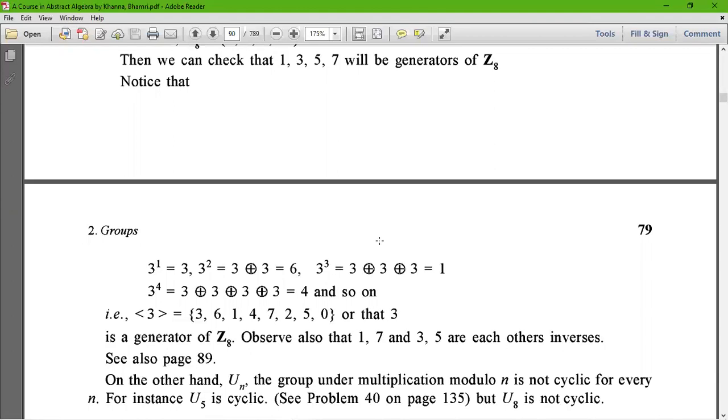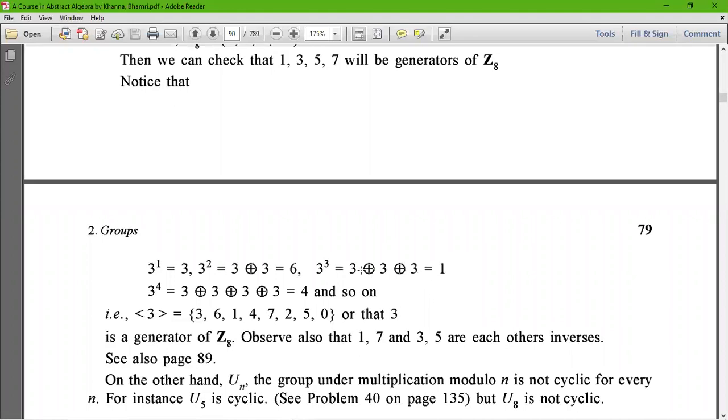Here, don't be confused about this 1 and this 4, because 3 raised to the power 3 equals 3 ring sum 3 ring sum 3. 3 plus 3 is 6, 6 plus 3 is 9, but it's addition modulo 8. When we divide this by 8, the remainder will be 1. That's why the 1 will exist here.